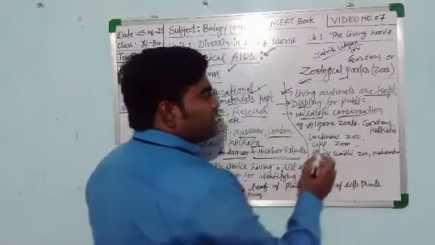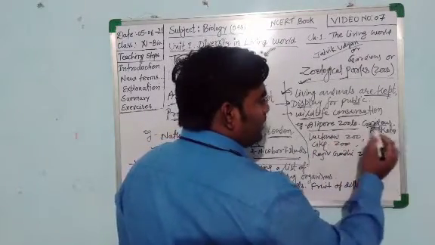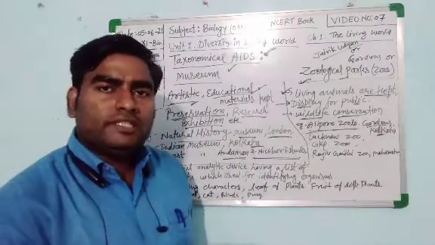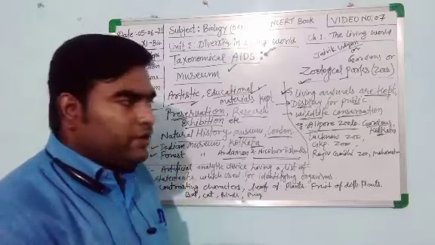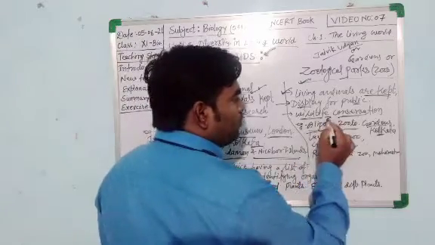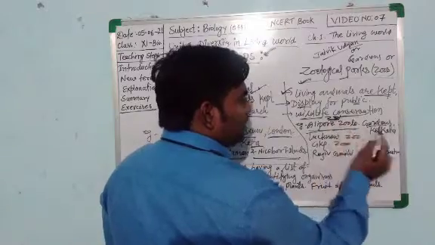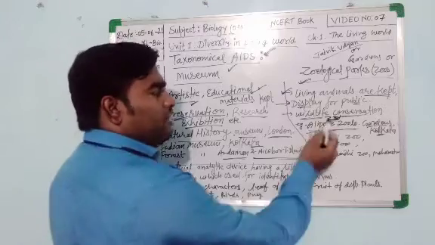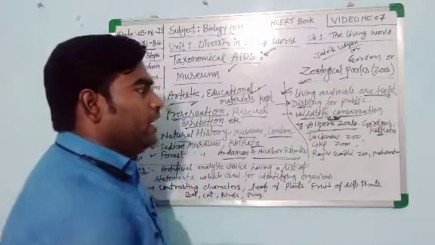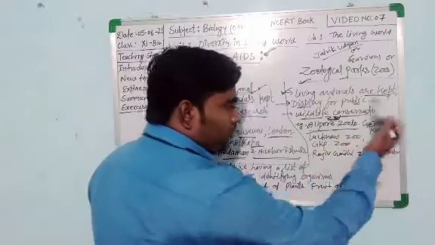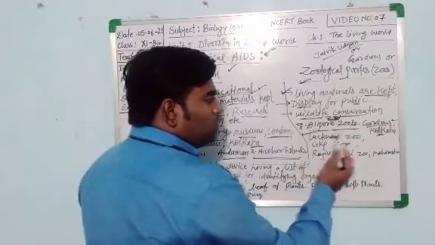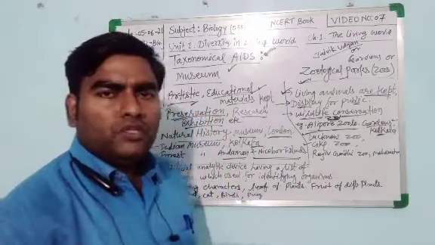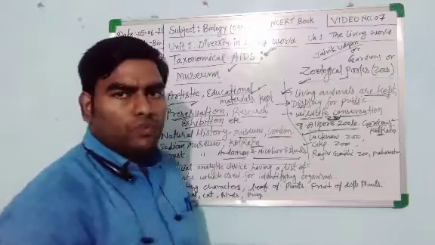A very important zoological park is Alipore Zoological Garden or Alipore Zoological Park, Kolkata. The head office of ZSI, the Zoological Survey of India, is also located in Alipore, Kolkata. Alipore is the name of a place in Kolkata where the head office of the Zoological Survey of India is located, and Alipore Zoological Garden is also located there. Next is the Lucknow Zoo. And then recently in Gorakhpur one zoo was made, that is the Gorakhpur Zoo.